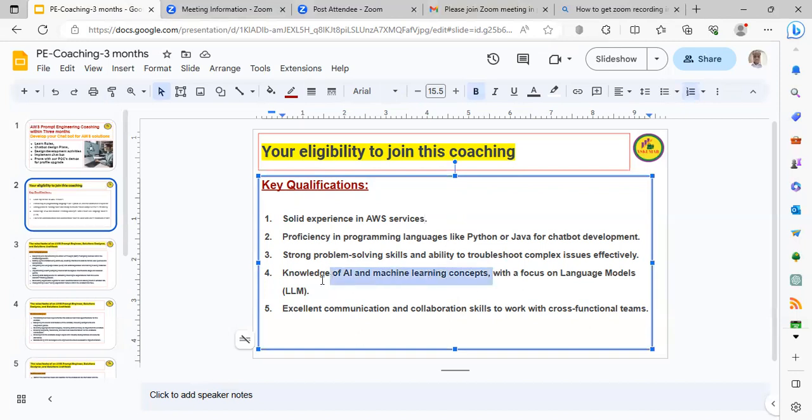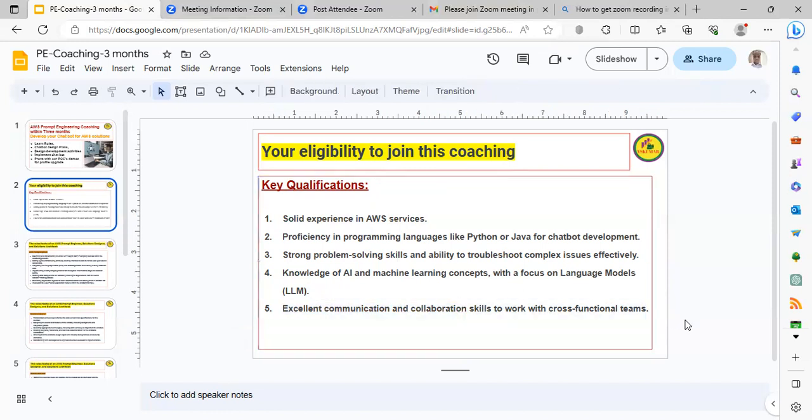Yes, obviously nowadays many people have attended many initial concept-level coaching sessions, and they are well aware of that. So when they come to this coaching, yes, they will be aware of that. That is the expectation. With a focus on language models, they will know the difference between a chatbot, Bing, Bard, such kinds of LLMs. Also excellent communication and collaboration skills to work with cross-functional teams. Basically, in live projects, they're going to work with cross-functional teams through AWS prompt engineering activities.